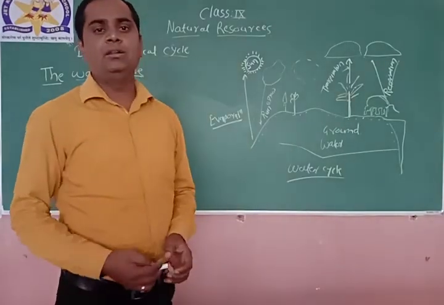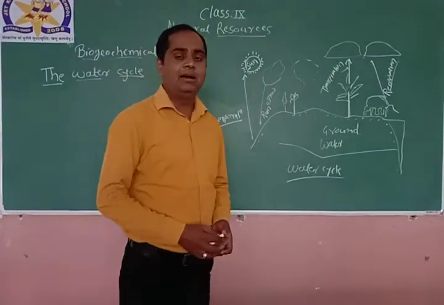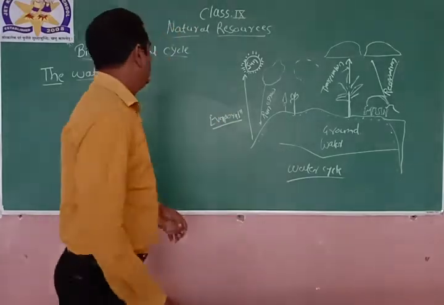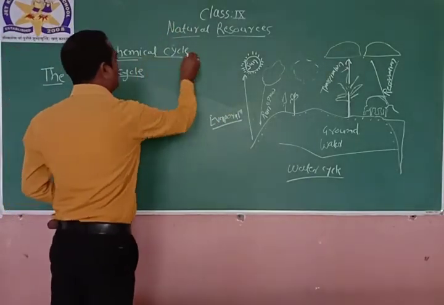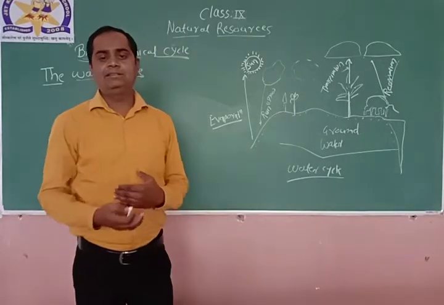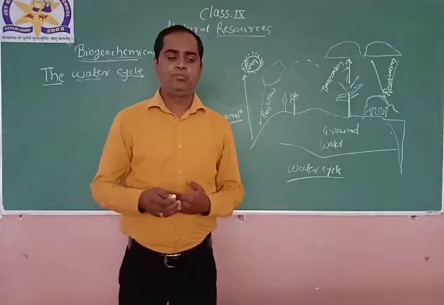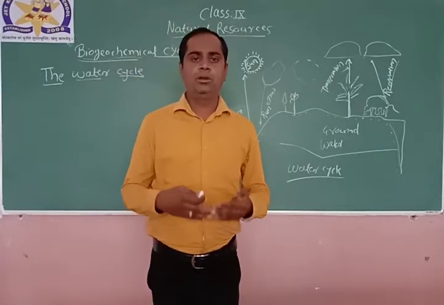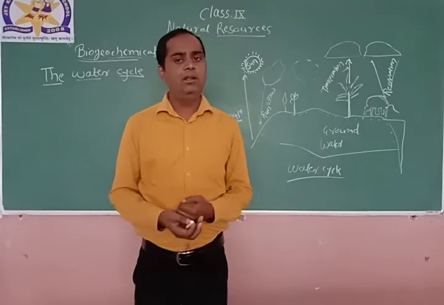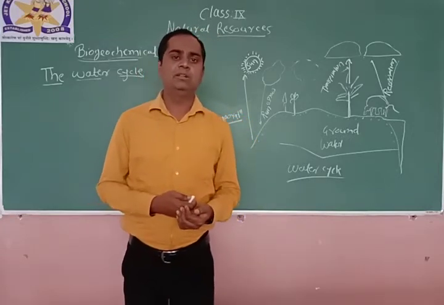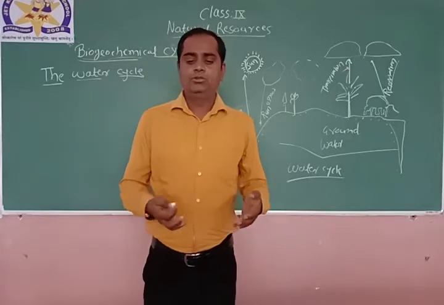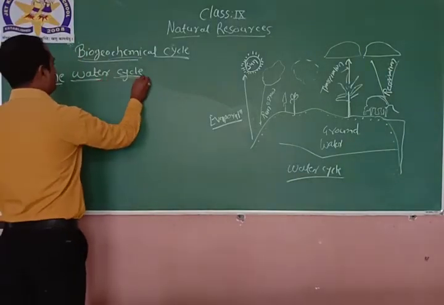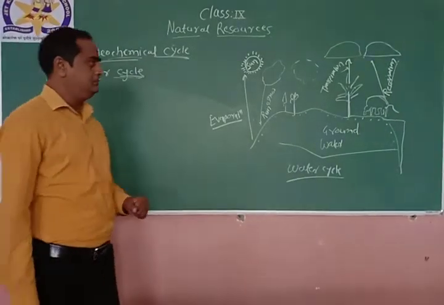So today we are going to start a new topic in this chapter, that is the biogeochemical cycle, right? Biogeochemical cycle means there is a cycle or recycling between the geological and the atmosphere, right? That means there is an accumulation or recycling of the nutrients for the organisms or for the natural process, that is nothing but the biogeochemical cycle, right? So the first cycle is the water cycle.